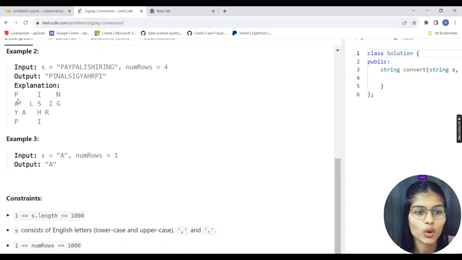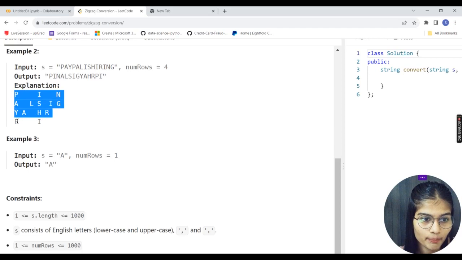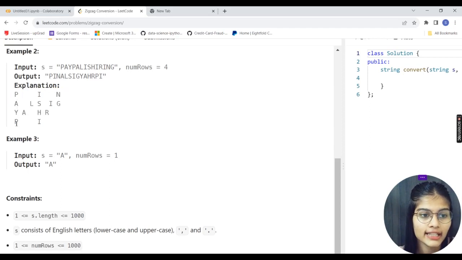Yes, number of rows is 4. So what it is doing, it is converting this particular thing into the 4 places. PayPal is hiring, that is my complete term. If you try to see this, this is my P-A-Y, right? Then P-A-L, right? Is H-I-R-I-N-G. It is converting this into a zigzag manner. If you know what a zigzag manner is, it is completely converting this into a zigzag manner.